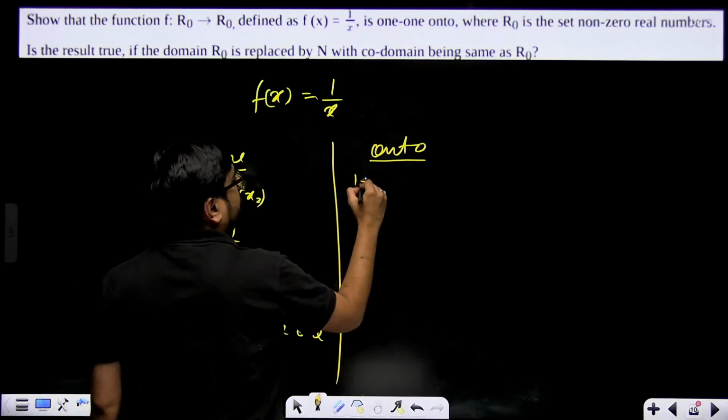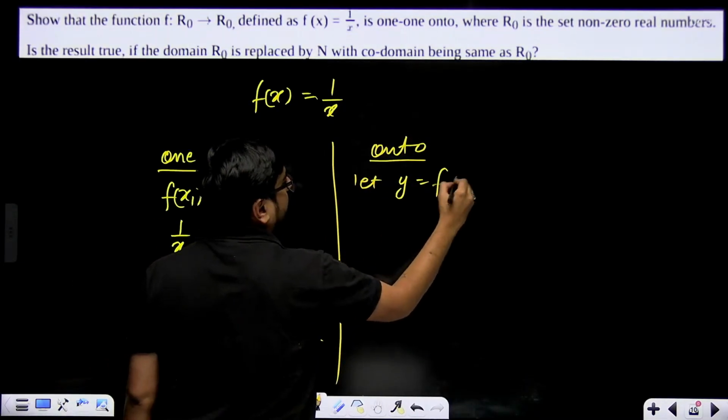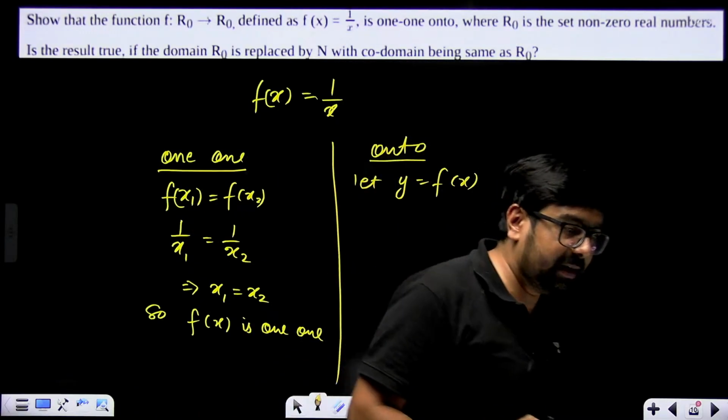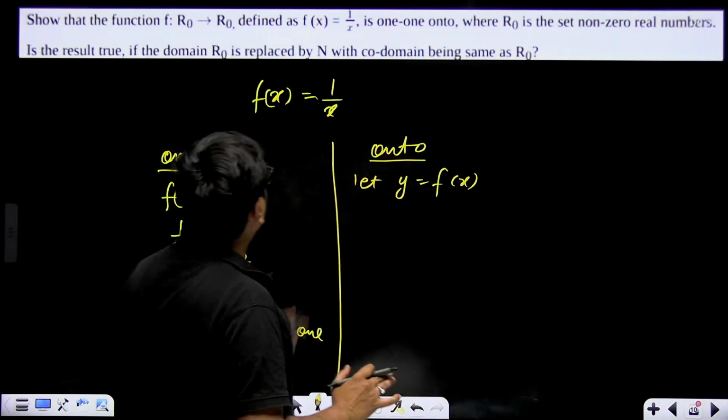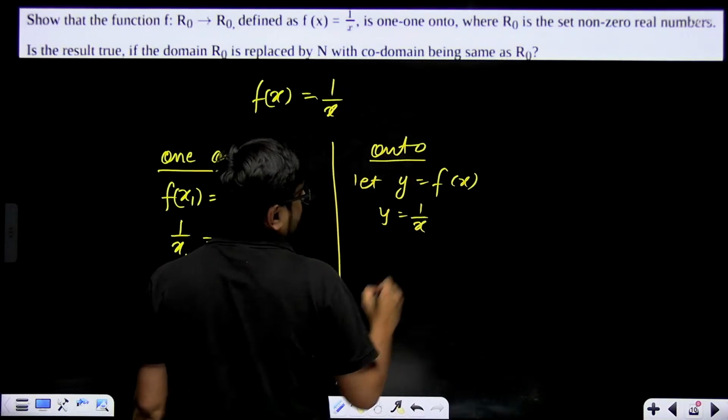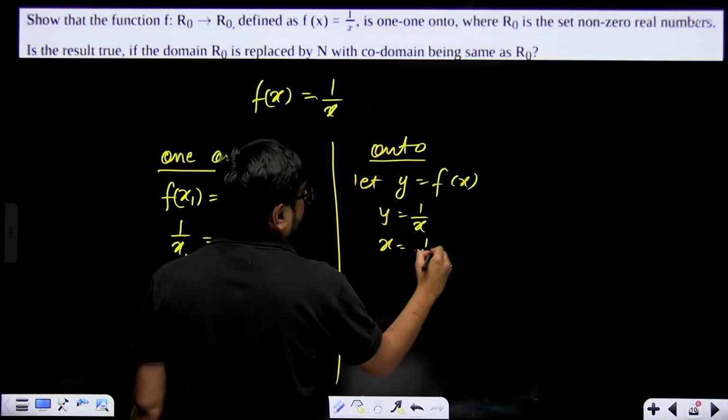Now what we'll do, let y is equal to f of x. Multiple times these questions are repeated. Please pay attention. Last minute revision. Now y is equal to f of x. That means y is equal to 1 by x. That means x is equal to 1 by y.